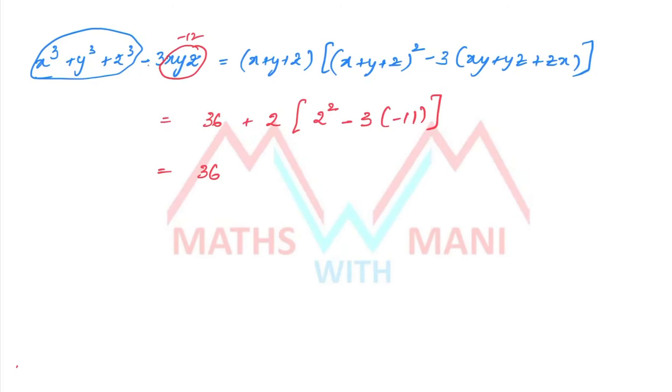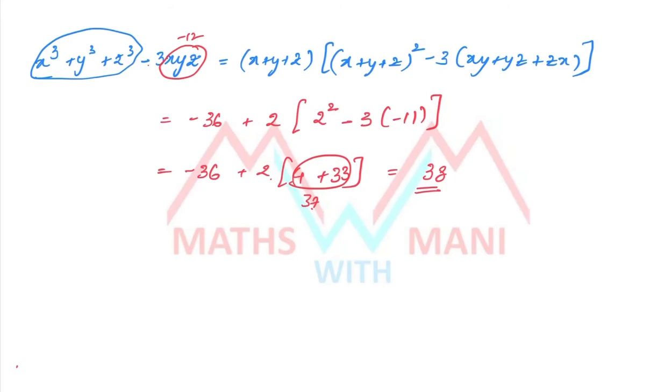Sorry, it is minus 3 into minus 12, plus 36, but it goes to RHS, so minus 36. Plus 2 into 4 plus 33. 33 plus 4, that is 37. 37 into 2, 74. 74 minus 36, that is 38.